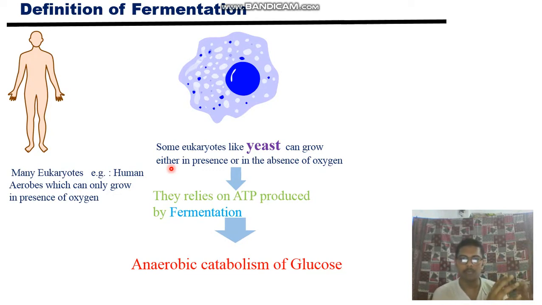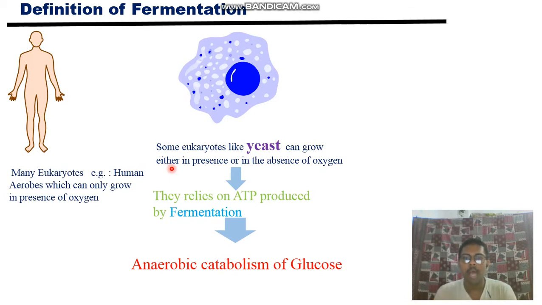Glucose is a 6 carbon cyclic organic molecule, and it is broken down to pyruvic acid. Two moles of pyruvic acid form from one glucose molecule in glycolysis. So after the formation of pyruvic acid, what will happen?